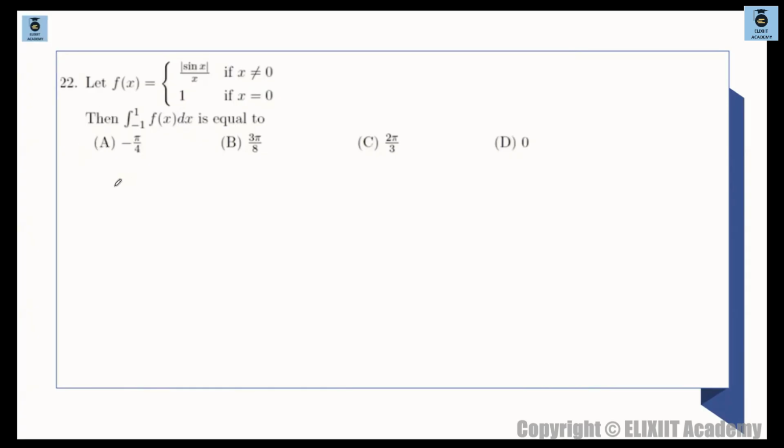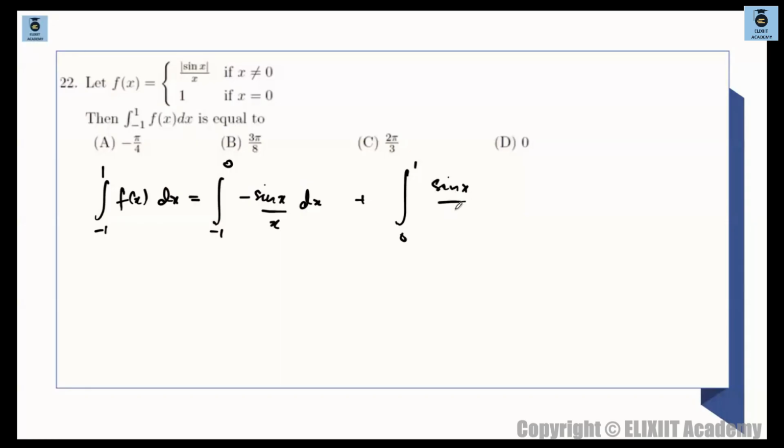You can see from here that we can calculate the integral of -1 to 1 fx dx. If you want to calculate it, you have to break it like this: integration of -1 to 0 and then further from 0 to 1. In -1 to 0 this will be minus of sin x divided by x dx, and 0 to 1 this will be sin of x divided by x dx.